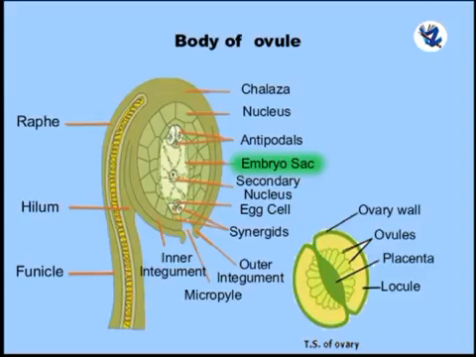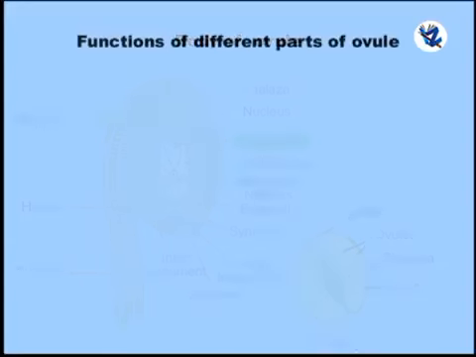Embryo sac, it is an 8-nucleated and 7-celled structure. It consists of the egg apparatus. It is a group of 3 cells towards the micropylar end. The central cell is the female gamete. Then secondary nucleus, it is a diploid structure formed by fusion of 2 polar nuclei. Then antipodal cells, it is a group of 3 cells towards the chalazal end.